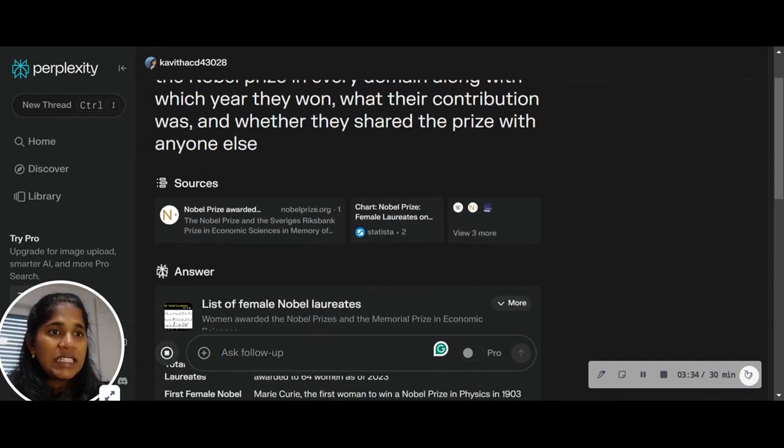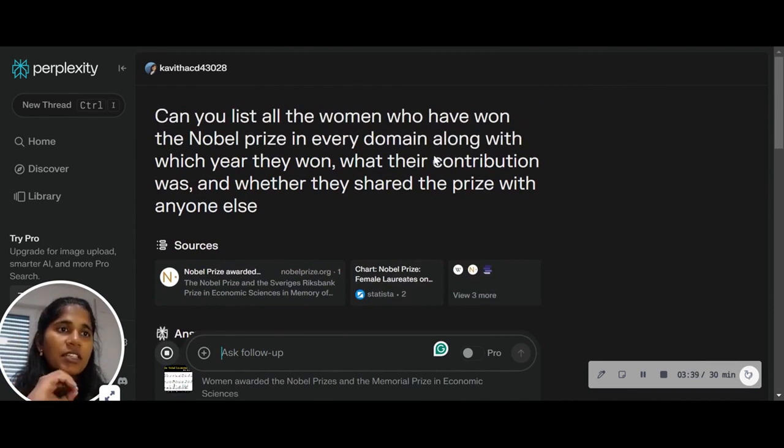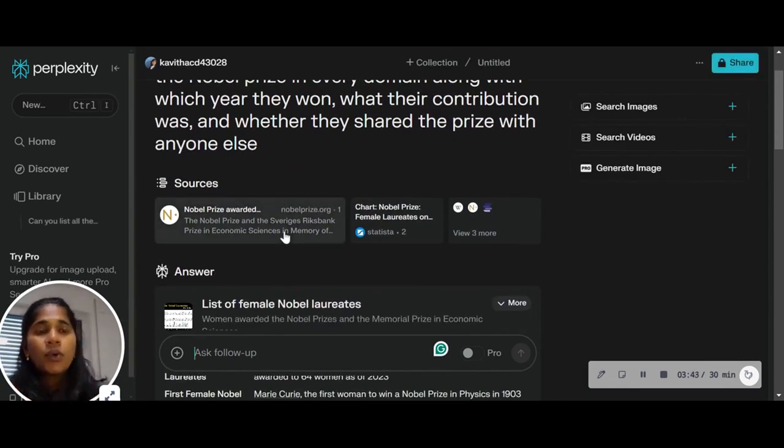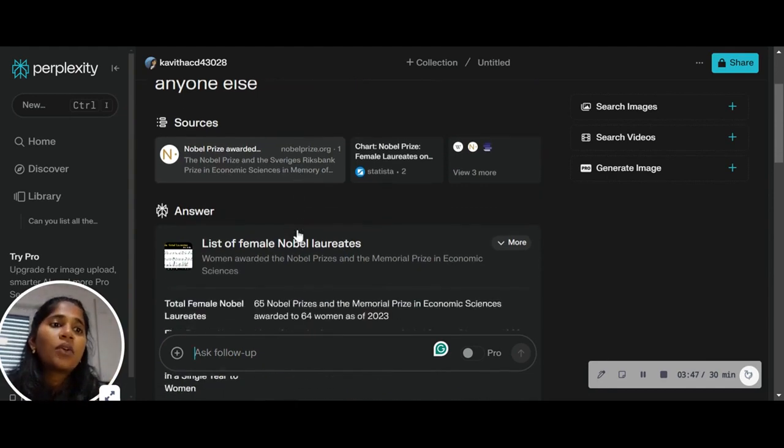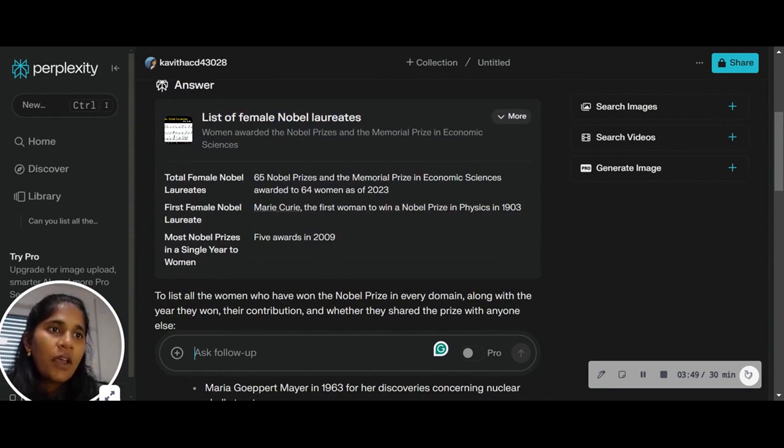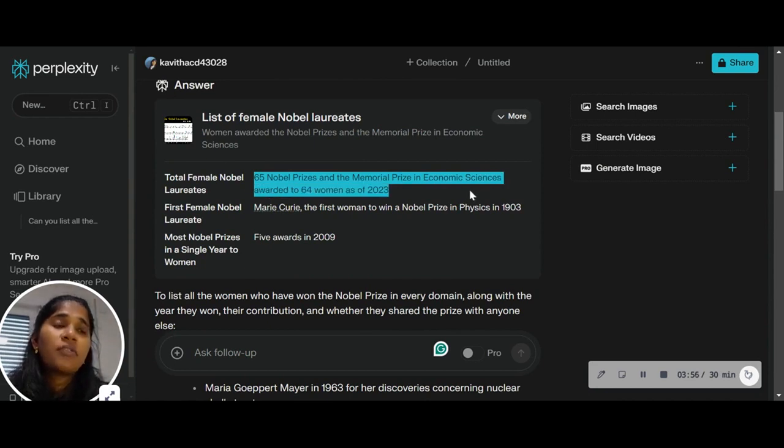Okay, this is pretty neat. What Perplexity is doing is it is quoting sources, which I can refer to get more information about this topic. But then it also is giving me a list of all the women. So it says 65 Nobel Prizes and Memorial Prize in Economic Sciences awarded to 64 women as of 2023.